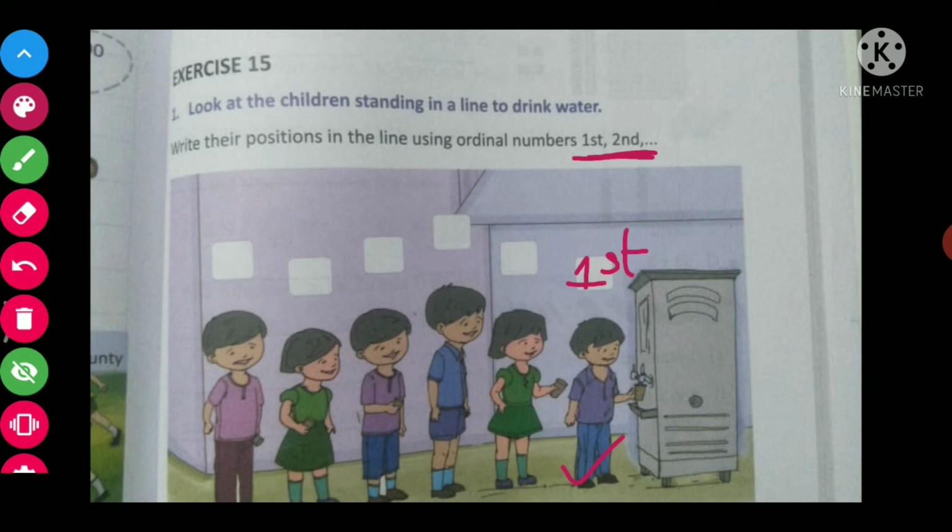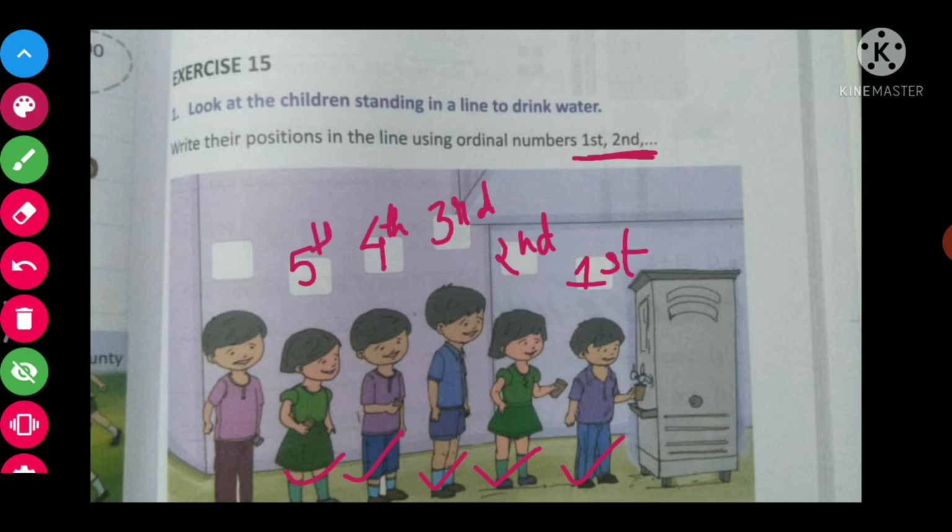Now this girl stands in the second position, so we'll write here second. This boy is in the third position, so we'll write third like this. This boy is in fourth position, so we'll write fourth. This girl is in fifth position, so we'll write fifth.